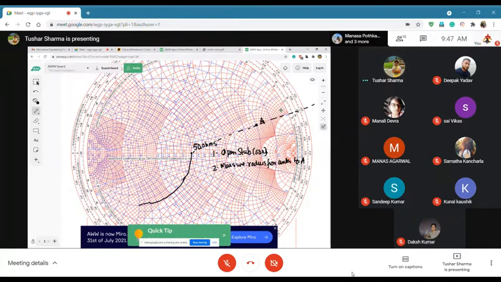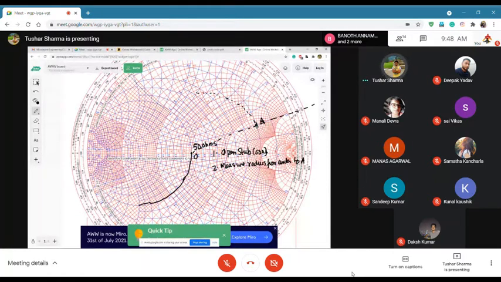Now you know what your radius is. Now you will draw a constant VSWR circle, which means a circle with radius from this point to this point. Remember, this is a circle. You are not moving on a constant G or constant Y line on the Smith chart.